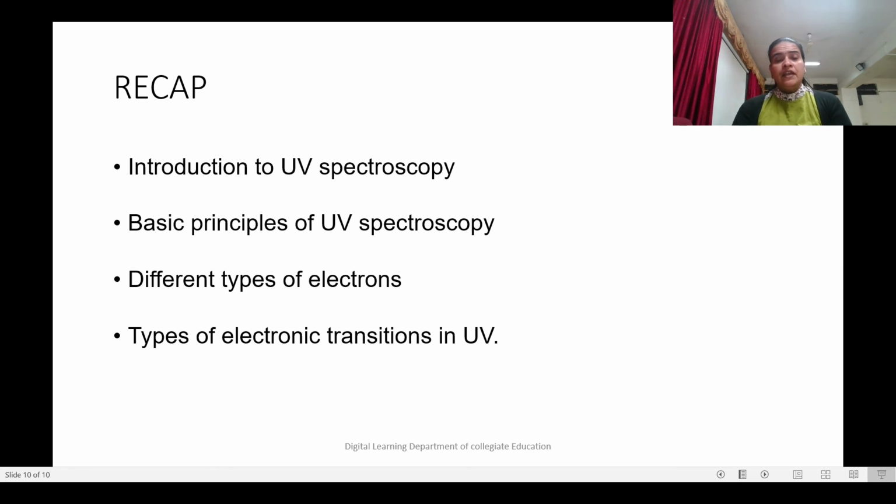So in this session, you would have learned about the introduction, basic principles, and different types of electrons and types of electronic transitions taking place in UV spectroscopy.